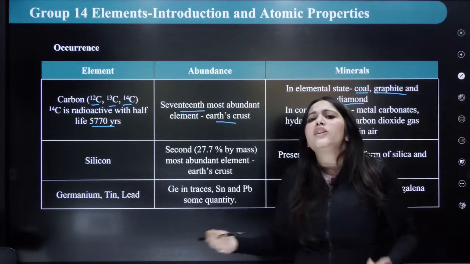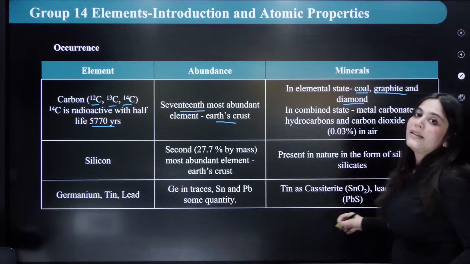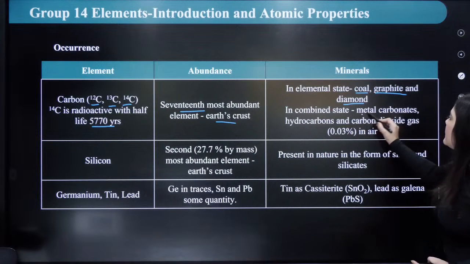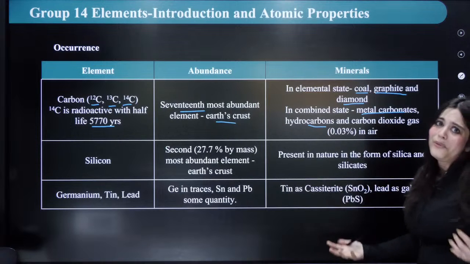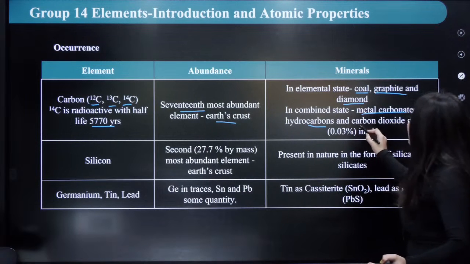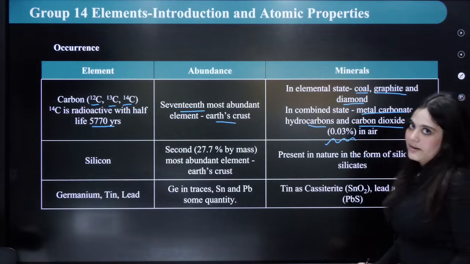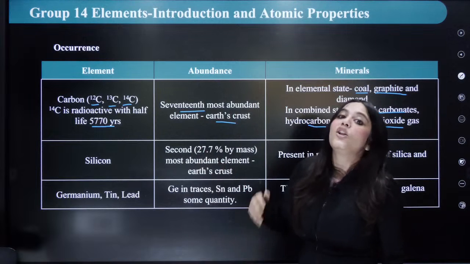Coal, graphite and diamond are made of carbon and nothing else. Next is the combined state, in the form of compounds. In the combined state, it is found as metal carbonates, as hydrocarbons, and as carbon dioxide gas, which is 0.03% in air.